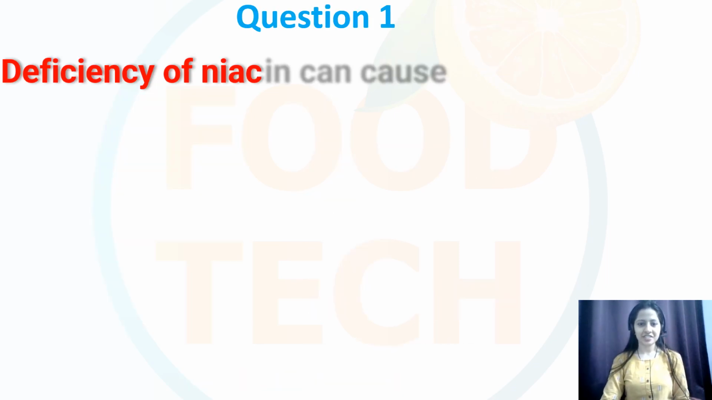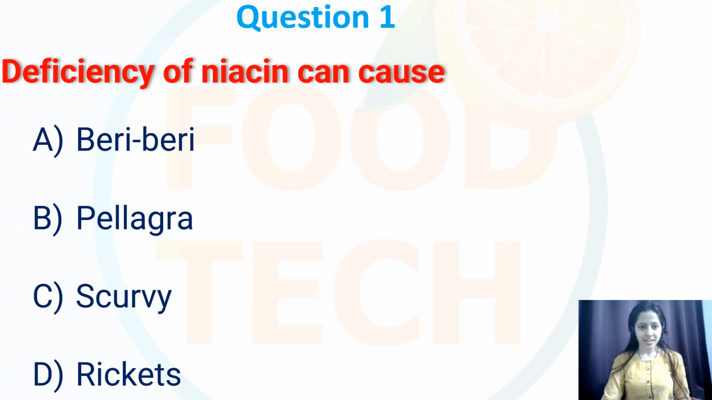Question number 1. Deficiency of niacin can cause. My options are beriberi, scurvy, pellagra and rickets. So over here my correct option will be option number B, that is pellagra. Another name for niacin is vitamin B3, so its deficiency can cause pellagra.